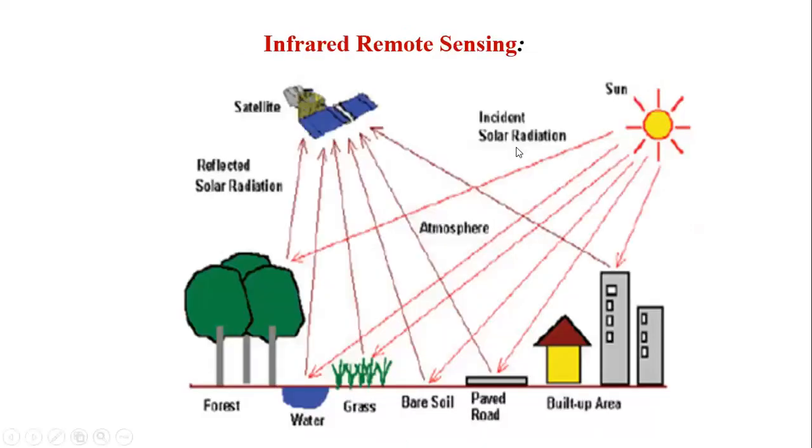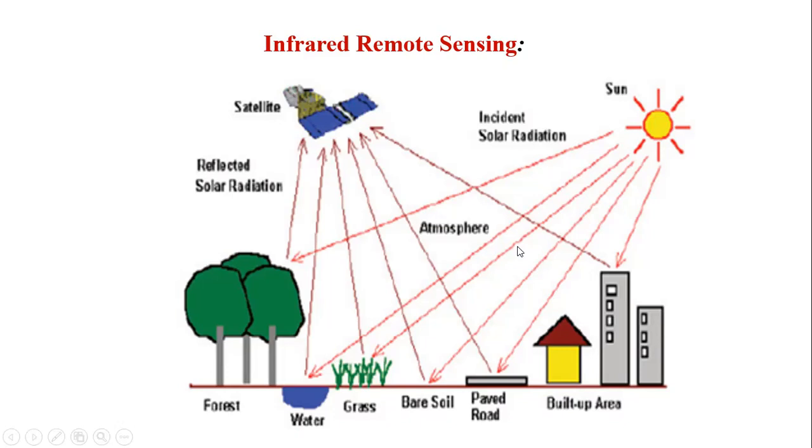Coming to the next, students, infrared remote sensing. Infrared radiation, as I said, is released whenever a body is heated, radiated, or exposed to the sun. It will release some infrared radiation.